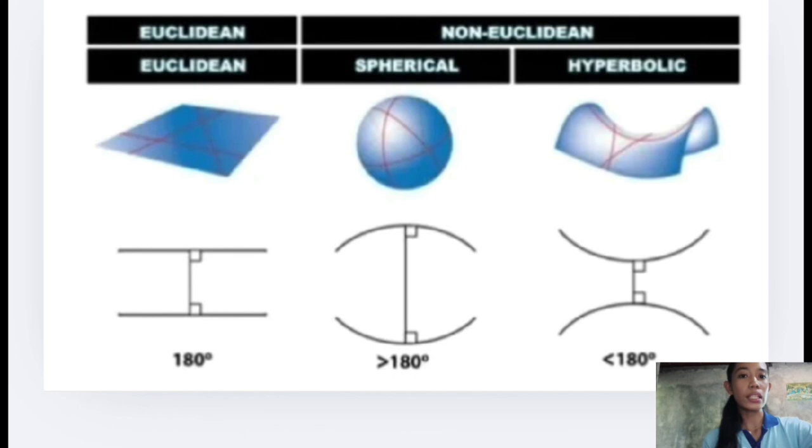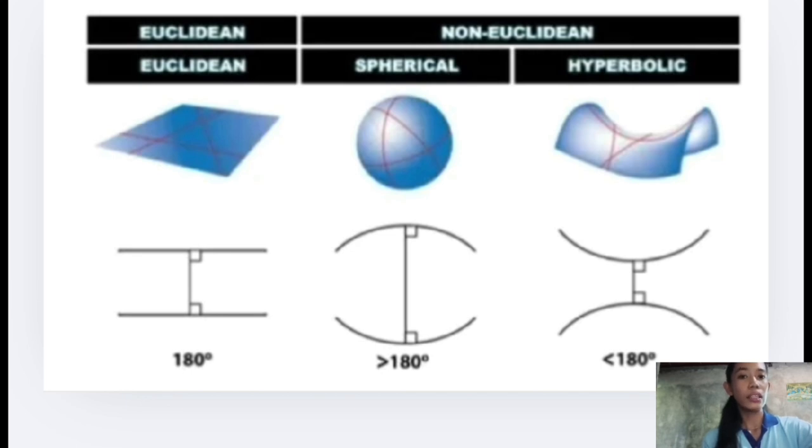So to summarize the difference between Euclidean geometry and non-Euclidean geometry, let's take a look at this table. As we can see in the table, in Euclidean geometry, the plane has a flat surface and the triangle that can be formed in it is always equal to 180 degrees.